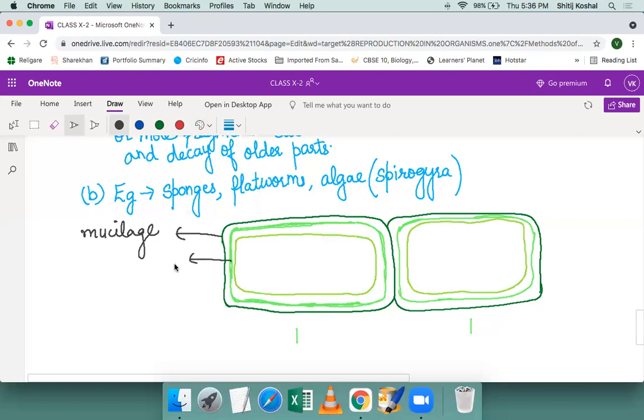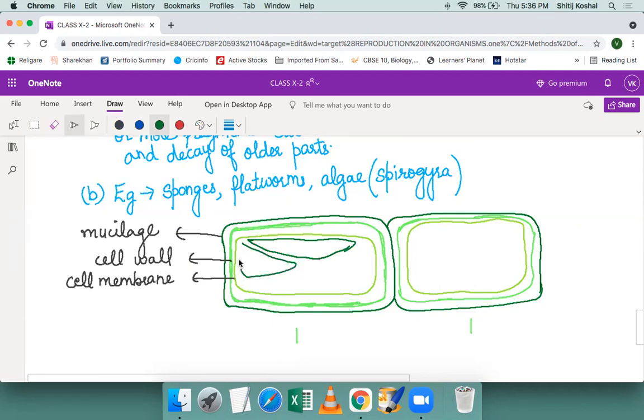The inner layer is the cell wall. Inner than that, the cell membrane or plasma membrane. Cytoplasm is not scattered in the cell. Rather, how is cytoplasm present? So these are the spaces which are present. These are the vacuoles.